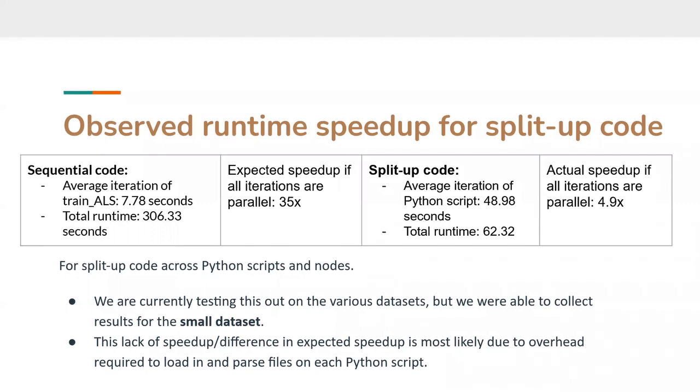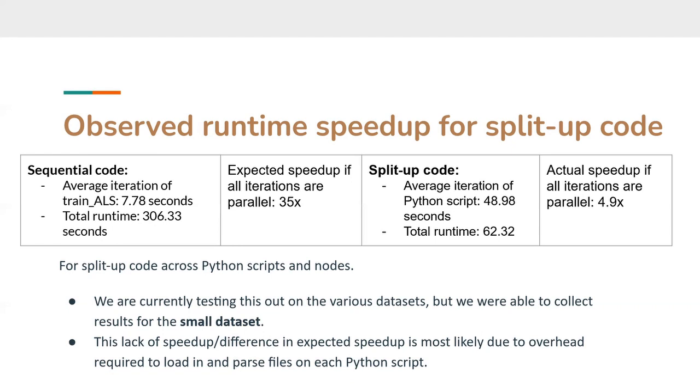Now that we've discussed the results from using thread pools as well as using different numbers of cores, let's briefly go over some of the preliminary results from using the split up Python scripts and controlling bash scripts on the small dataset, which again consisted of 100,000 movie ratings. Looking at the runtime of the sequential code, the average iteration of a call to train ALS is 7.78 seconds, and the total runtime for the entire sequential grid search is 306.33 seconds.